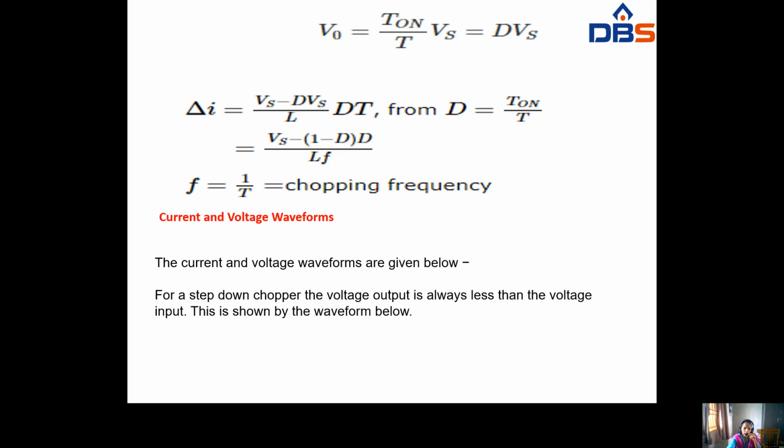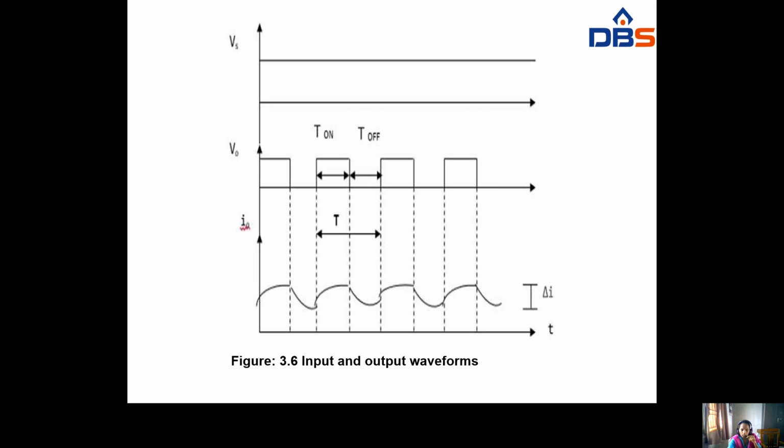Current and voltage waveforms. The current and voltage waveforms are given below. So for step down chopper, output voltage is always less than the input voltage. This is shown in the waveform. So here input and output waveforms. For step down chopper, Vs will be common. So Vs will be continuous. So supply voltage, input voltage will be continuous. Output voltage V naught will fluctuate.